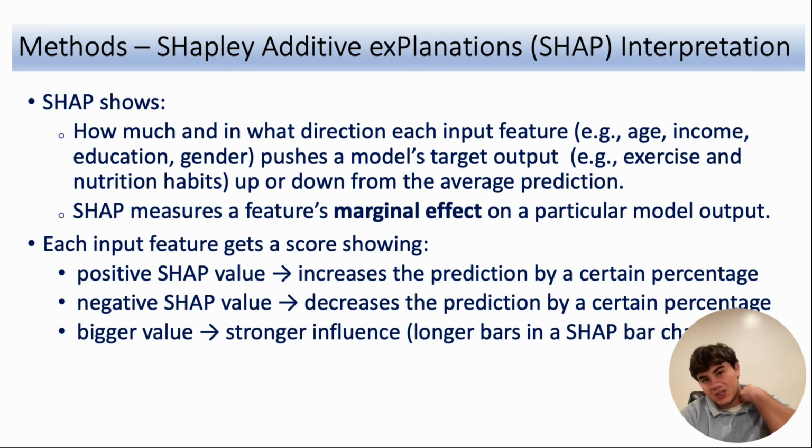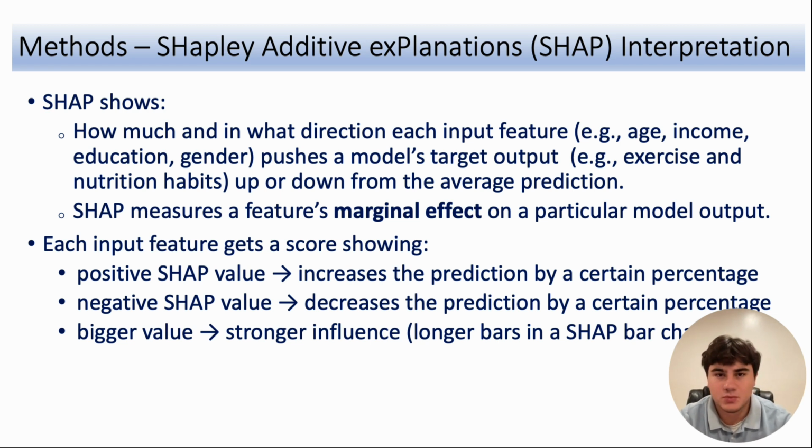Now on to Shapley additive explanations, or SHAP. This method is used to explain the output of machine learning models. So it is used in the analysis to show how the machine learning models made predictions through calculation, how much each feature contributes to a prediction, and its directionality.